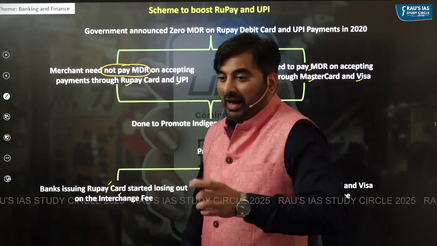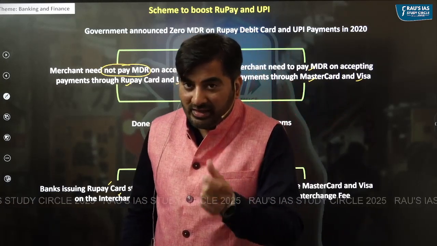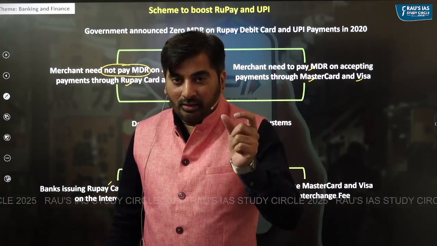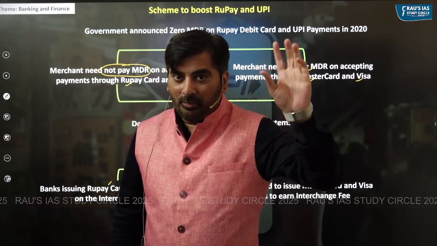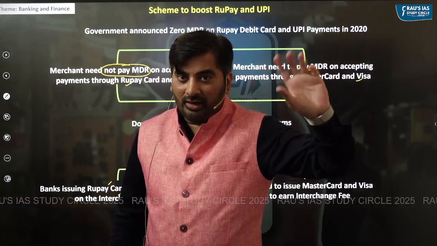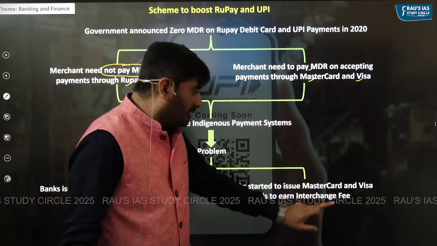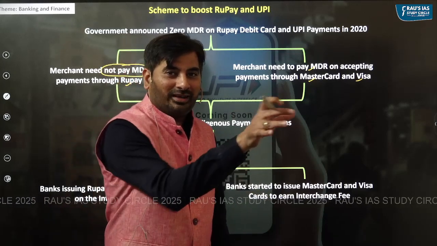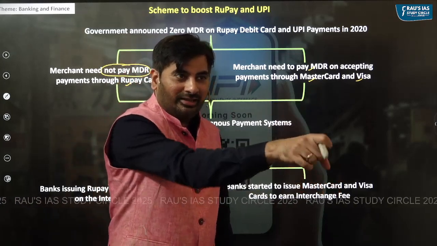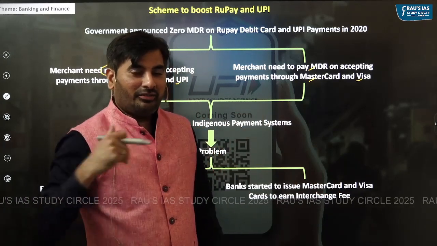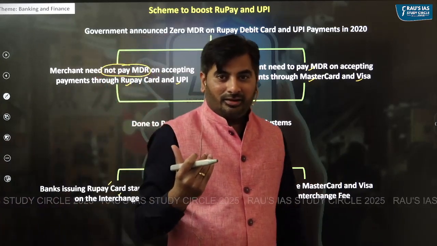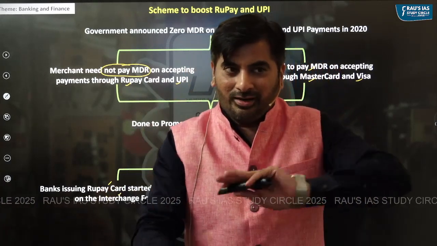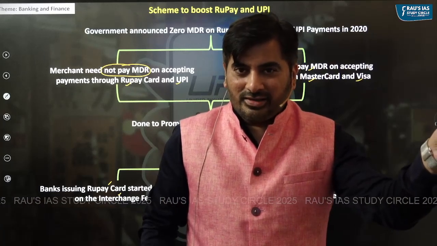On the other hand, if a bank issues MasterCard or Visa, on MasterCard or Visa, the merchant will pay MDR. If the merchant is paying MDR on MasterCard or Visa, obviously the bank which is issuing the MasterCard or Visa card will get the interchange fee. So banks were more interested to issue MasterCard or Visa because on that they will get interchange fee. But if they issue a RuPay card, they'll not get interchange fee. So banks slowly and steadily, instead of issuing RuPay cards, started issuing more MasterCard and Visa.